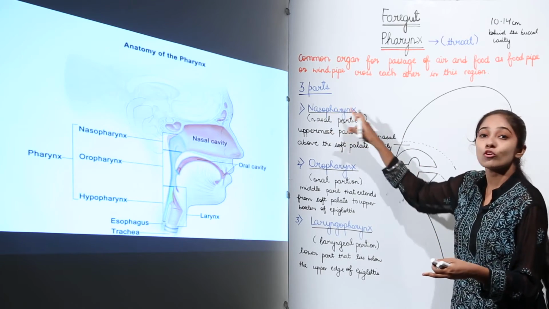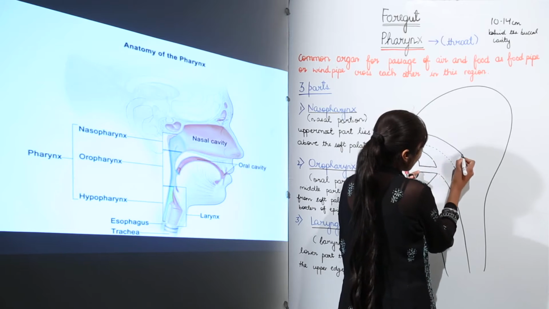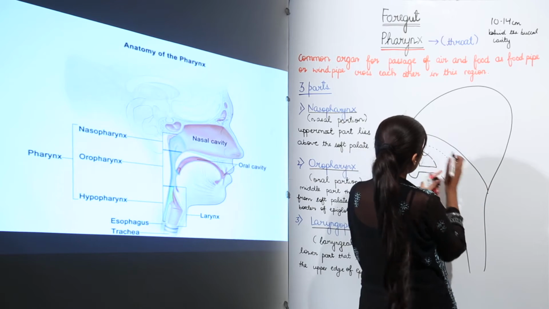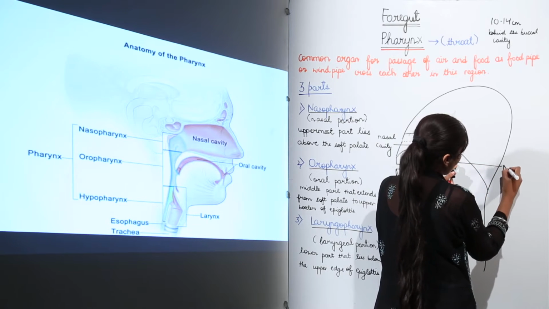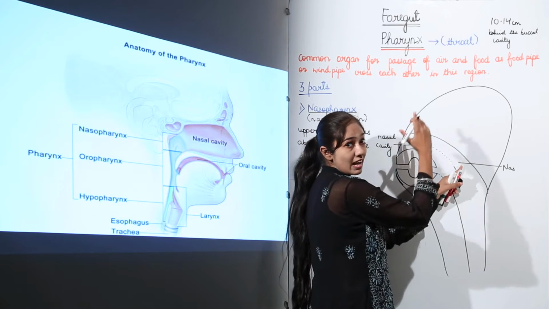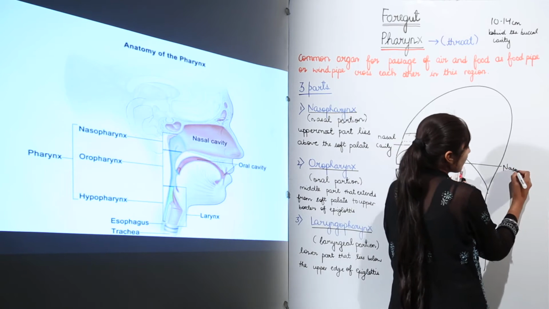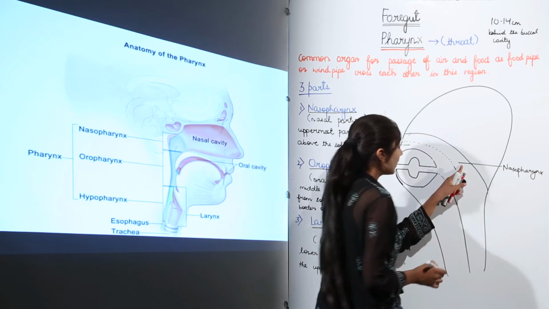That is the nasopharynx. So we'll have the nasopharynx over here, right. Behind the nasal cavity, we have the nasopharynx. Just label this nasopharynx, alright.